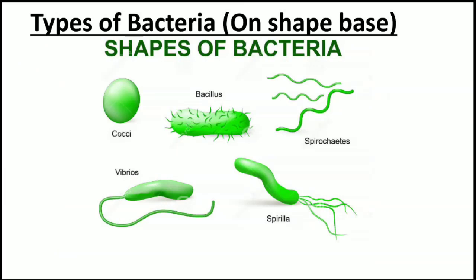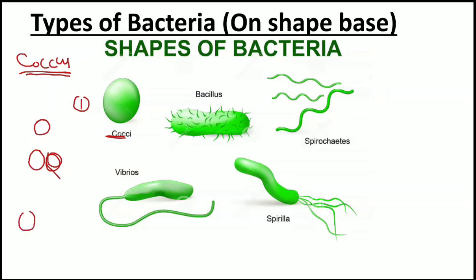These bacteria can be categorized like Monococcus, Diplococcus, Streptococcus. Diplococcus means two monococcus are joined together. Streptococcus means bacteria making this line shape structure. So coccus bacteria means round shape bacteria.